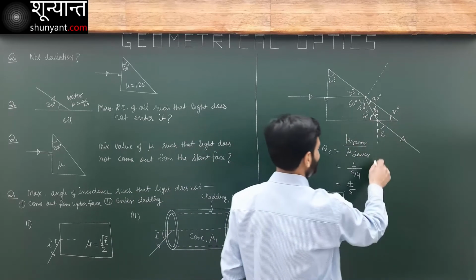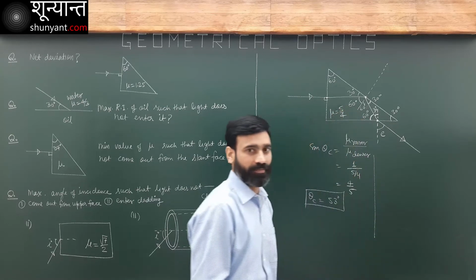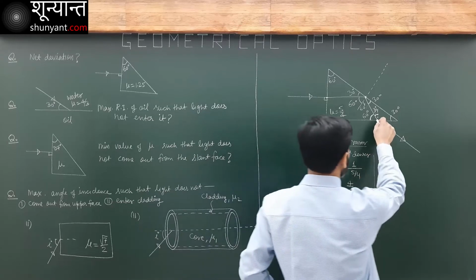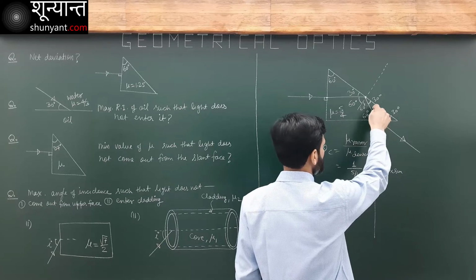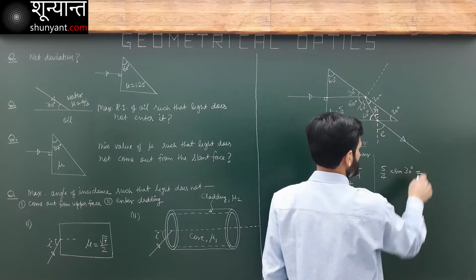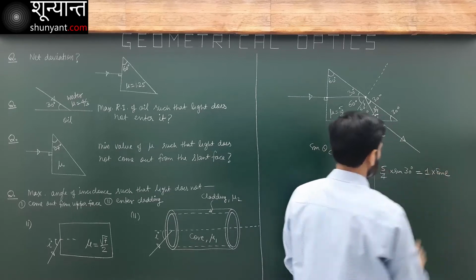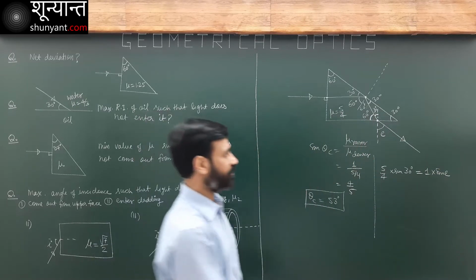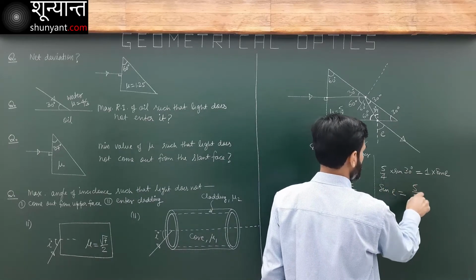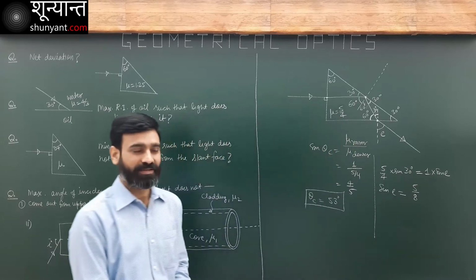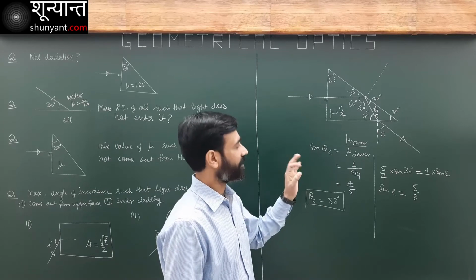And what will be this angle? It will be like this. Mu is 5/4, so I will write here 5/4 sine 30 is equal to mu 1 and sine E. What will be sine E? Sine E is going to be equal to 5/8. Now this is not a standard angle.